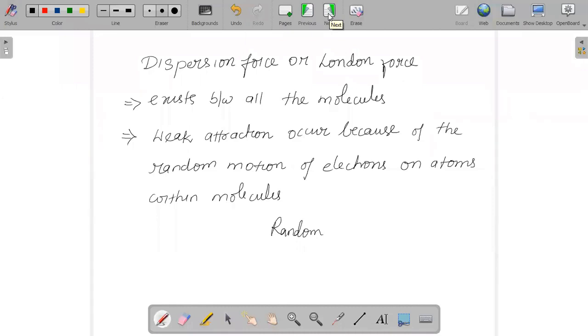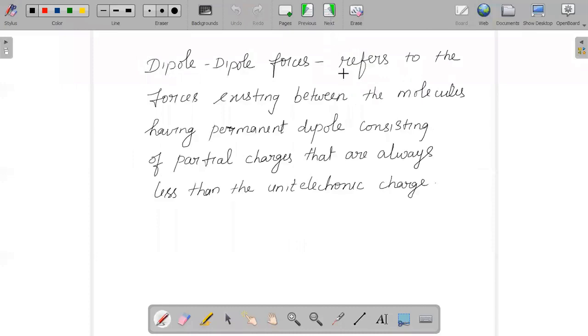So you have two different types of force: the intermolecular force of attraction, and the intramolecular force of attraction. Another category of force is called dipole-dipole force. It is a force that exists between molecules having a permanent dipole, and that dipole consists of partial charges, which are always less than the unit electronic charge.